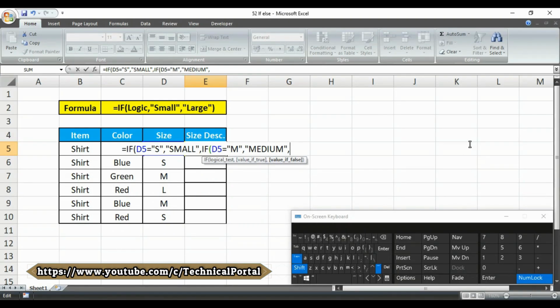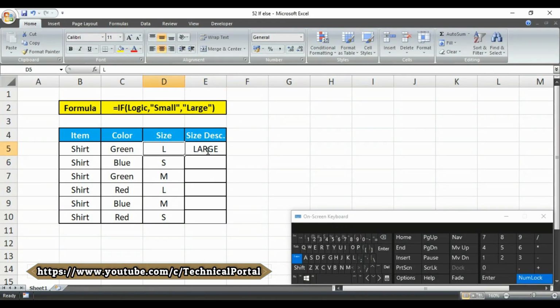So you have to write large here. That means if it is S, it will return small. If it is M, it will return medium, and if it does not contain S or M, it will simply return large. And close the bracket. Look here friends, we have opened two brackets, so we have to close two brackets. Then simply hit the enter button.